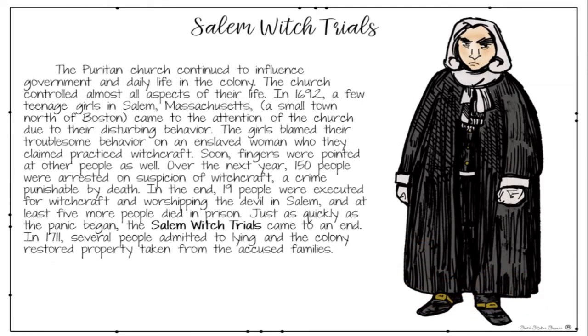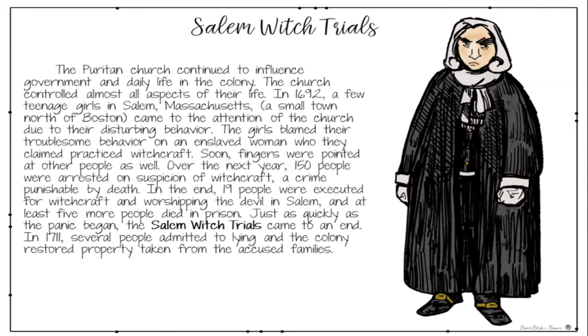Salem witch trials. The Puritan Church continued to influence government and daily life in the colony. The church controlled almost all aspects of their life. In 1692, a few teenage girls in Salem, Massachusetts, a small town north of Boston, came to the attention of the church due to their disturbing behavior. The girls blamed their troublesome behavior on an enslaved woman who they claimed practiced witchcraft. Soon, fingers were pointed at other people as well.